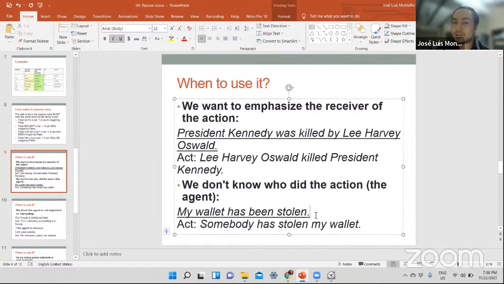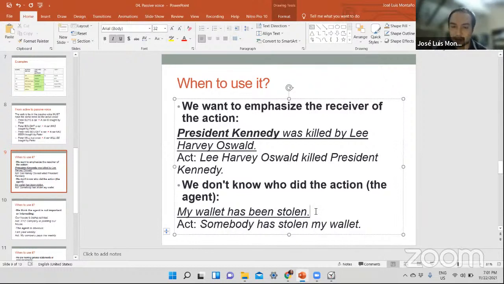So that's another situation in which you can use passive voice because you don't need to set the agent and because it's not important to mention it, not that you don't know. All right, so these are two cases only, David, in which you use passive voice. When you want to put emphasis on the receiver, like in this case, President Kennedy, or when you don't know who did it. For example, my wallet has been stolen by a thief, but you don't need to say that. All right, so it's only that, David. I don't know if it helps a little bit.